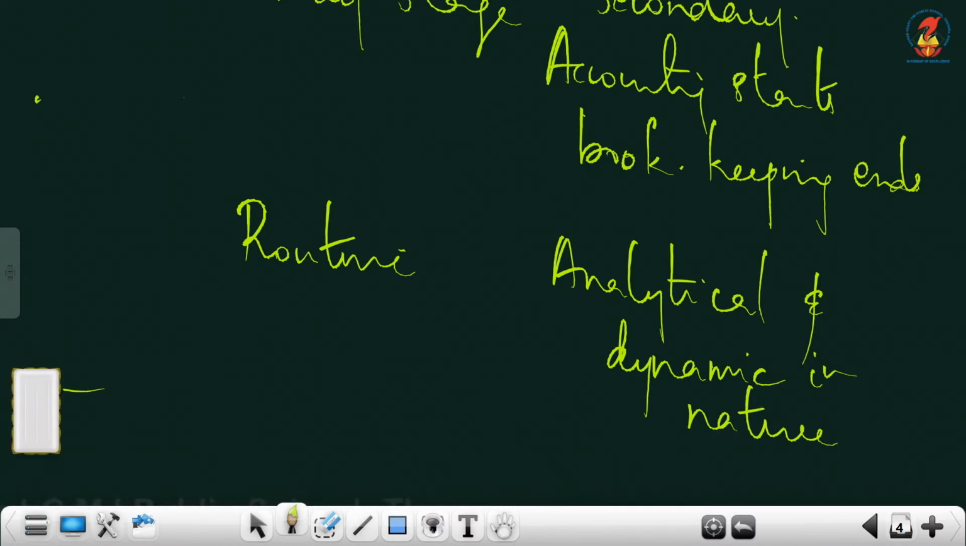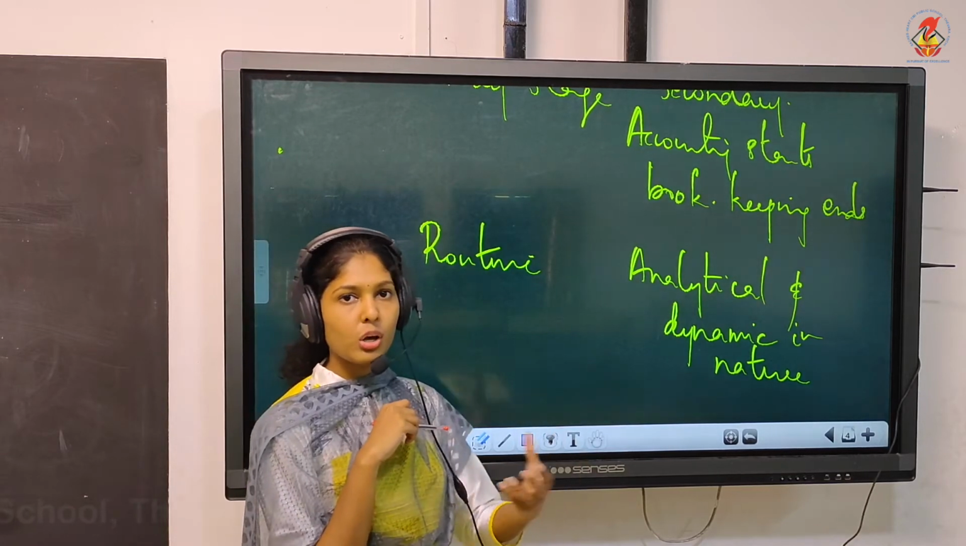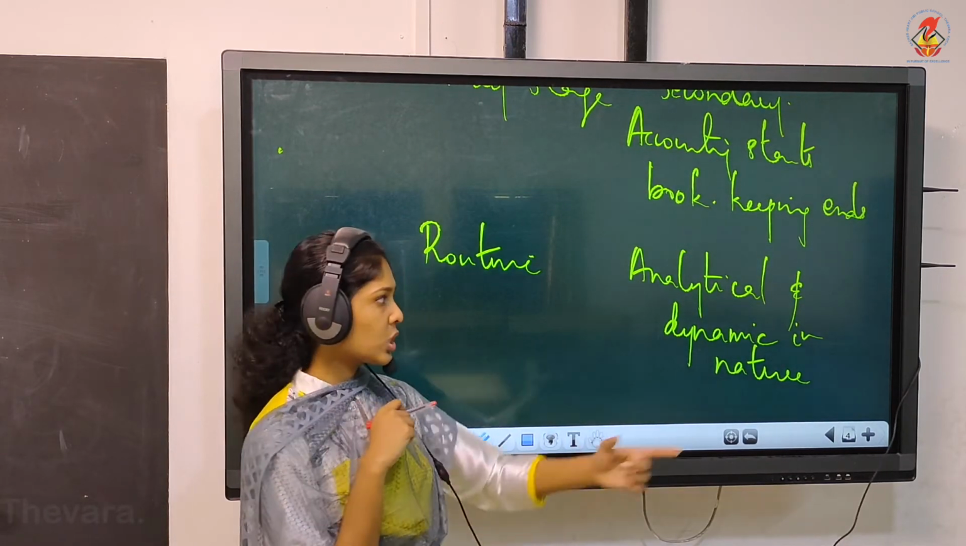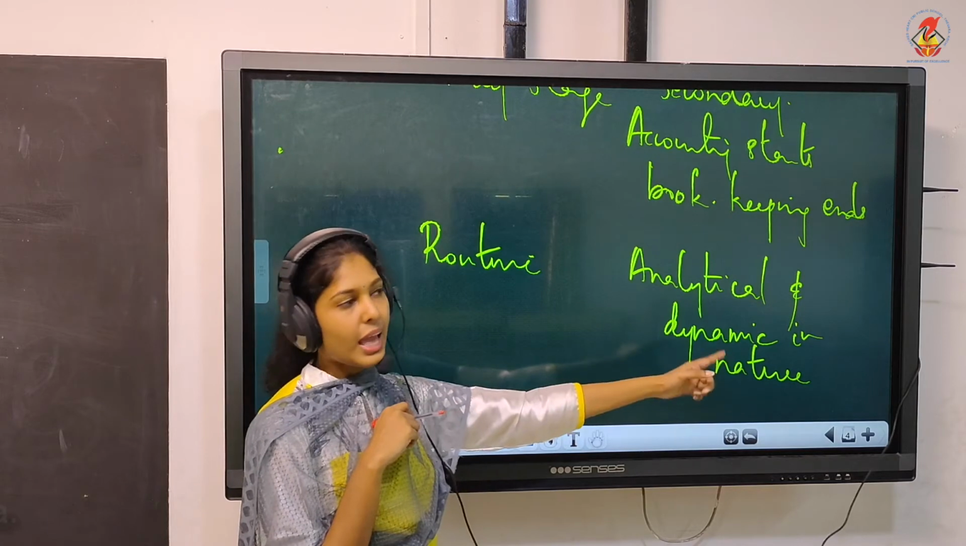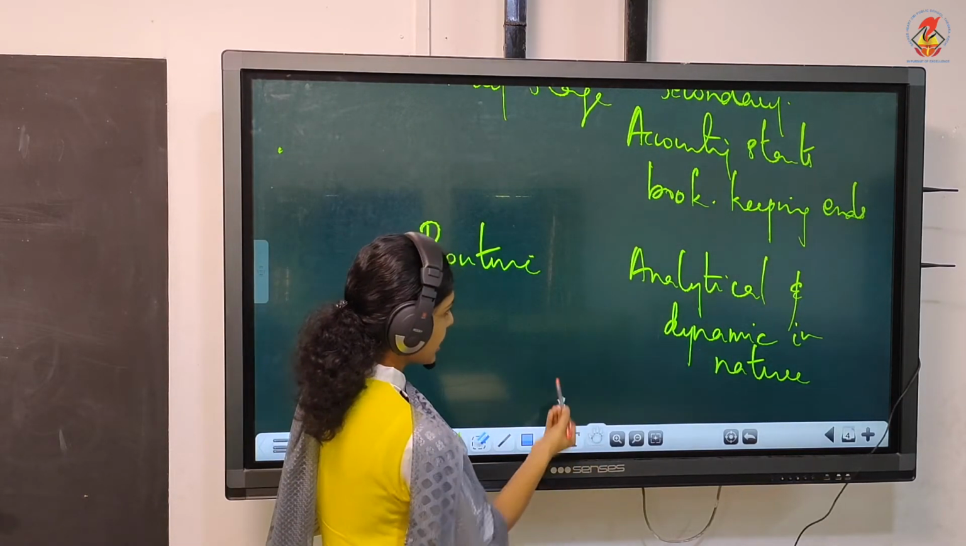You need to analyze the financial statements. You need to know the profit or loss. You have to take appropriate decisions. So you need all these abilities, and it is not routine in nature. So that is the next point of difference.